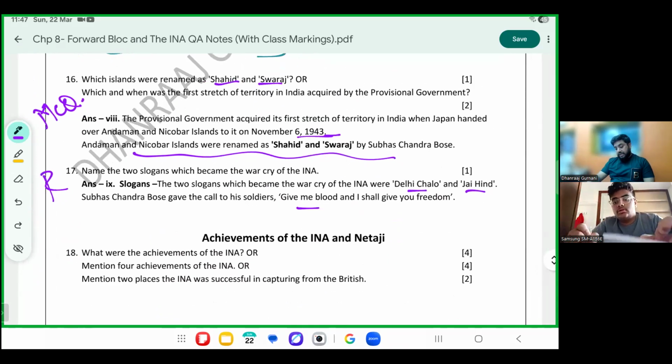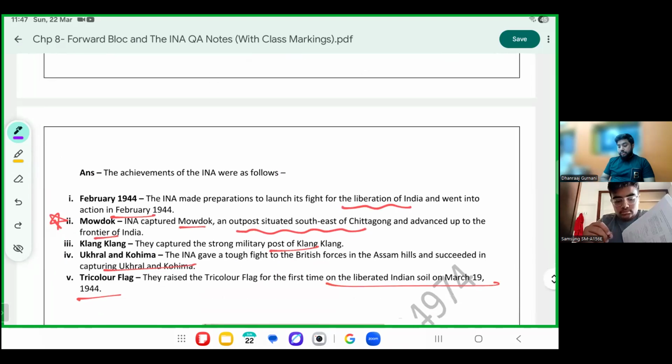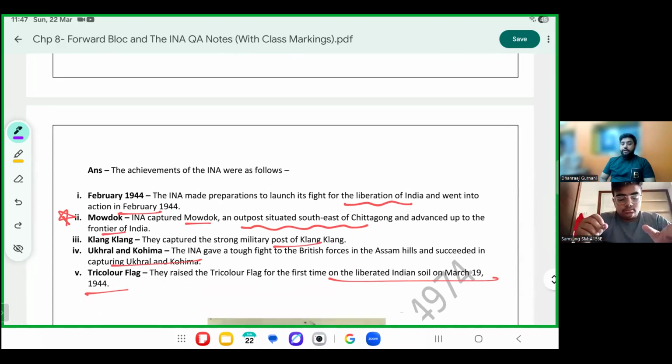One of the final answers, achievements of Bose, are also some of them which are repeated. The INA made preparation to launch its fight for free India in 1944 and went into action in February 1944.